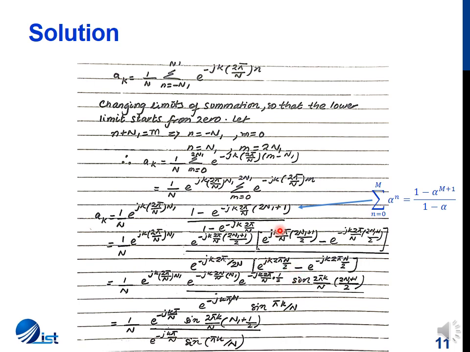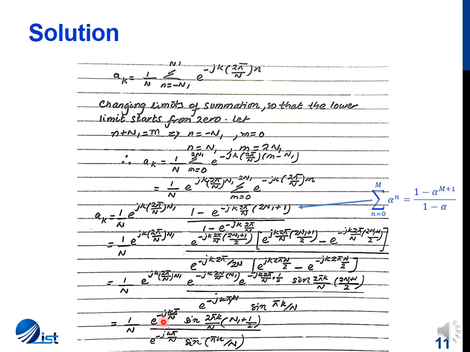So if I divide, just looking at these two terms, if I divide this expression by 2j and this expression by 2j, this will become a sinusoidal term and this will become a sinusoidal term. This sinusoidal term is sine 2 pi k by n into 2n1 plus 1 by 2, and this sinusoidal term is sine pi k by n. Now focusing on these exponentials, I separate them. We can see that this is a positive exponential and this is a negative exponential. Both these exponentials cancel.